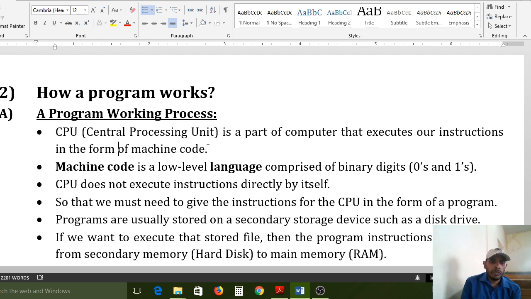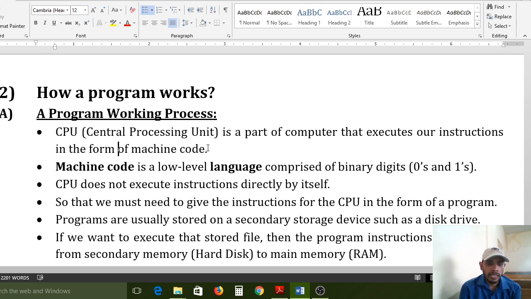But coming to the CPU, the central processing unit, it treats each and every line as an instruction. So if you save a bulk of instructions in that file, it is called a set of instructions. A set of instructions is executed by the CPU. So first we have to know about the CPU concept.